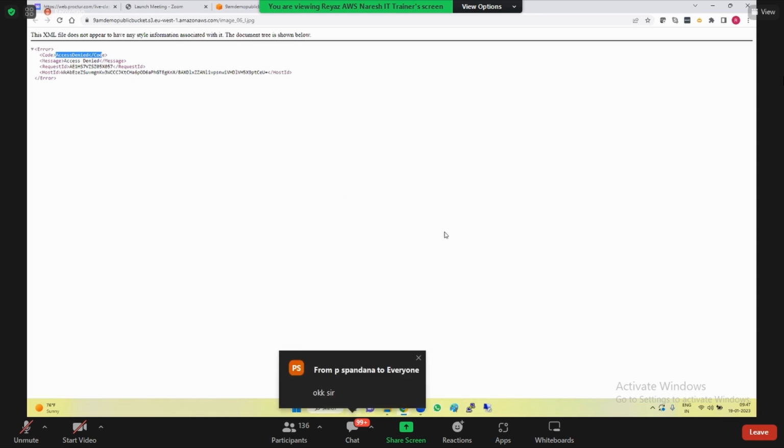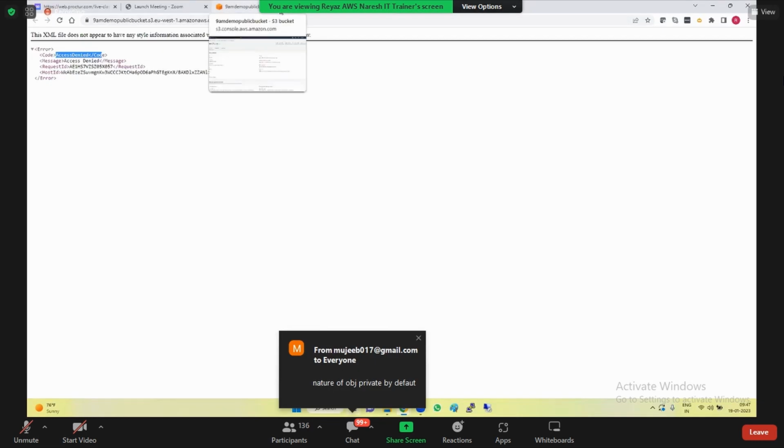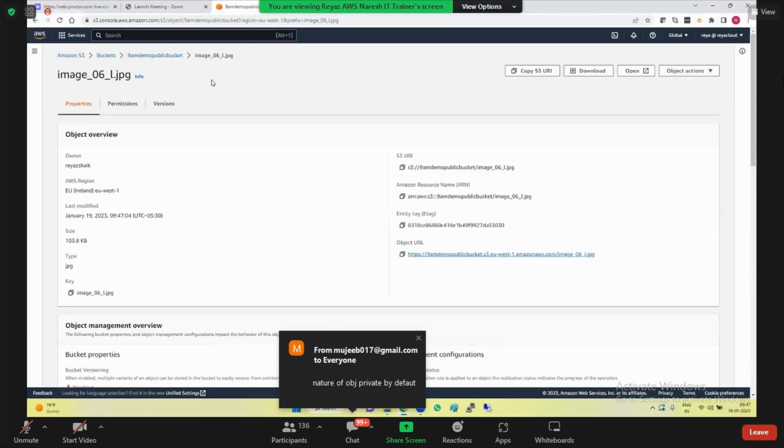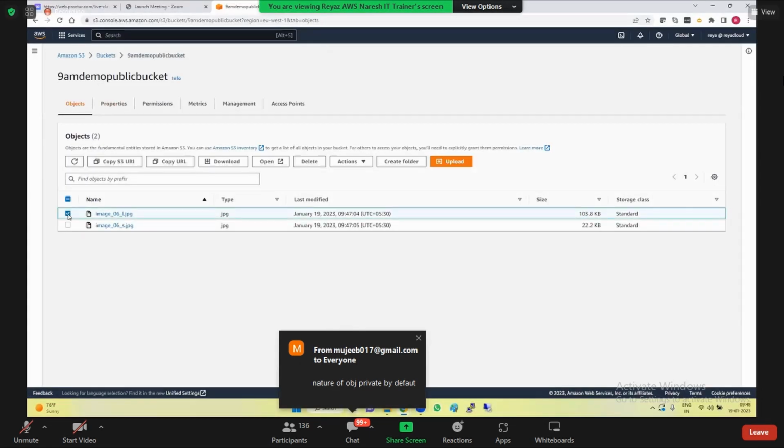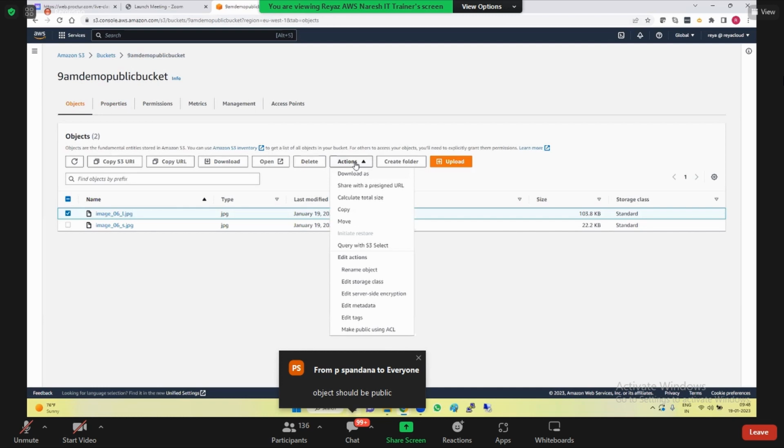So now in this case, the bucket is public, but the object is still private. So what we need to do in this case then? So guys, you select whichever object that you want to make public, go to actions, and do you see this? Make public using ACL. Do you see this? Click it